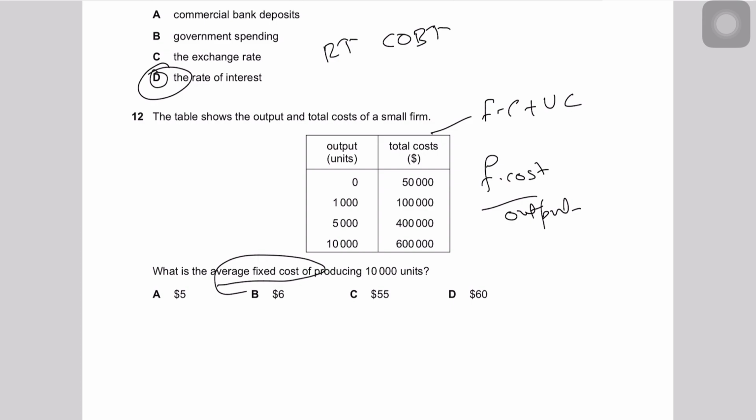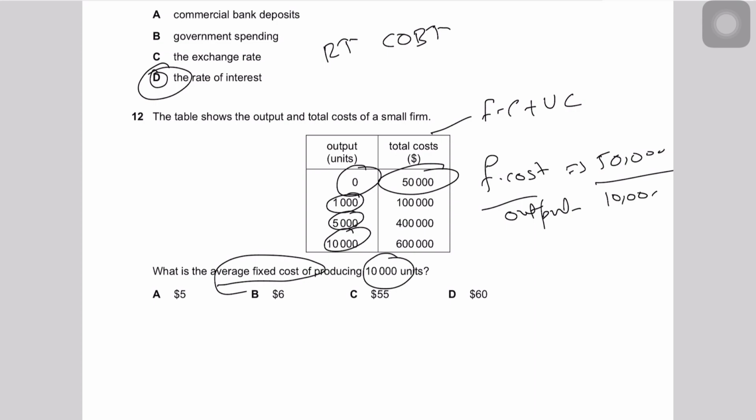So, guys, now tell me, if you're producing zero output, how can you incur a cost? Obviously, you can't incur a variable cost. So whatever cost you are incurring at zero output is your fixed cost. So what is the fixed cost? The fixed cost is 50,000. Now, if you produce 1,000 units, 5,000 or 10,000, your fixed cost would stay at 50,000, right? And they're asking you the average fixed cost of producing 10,000 units. So you divide 50,000 by 10,000. It will give you $5. So A is the correct answer.